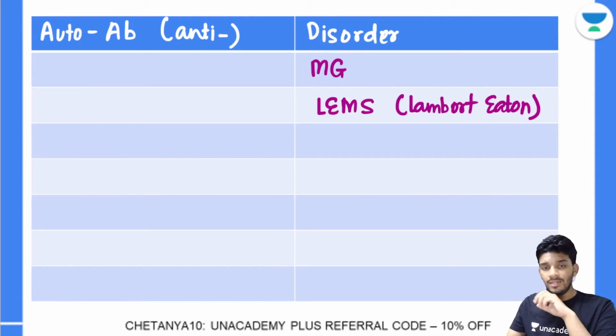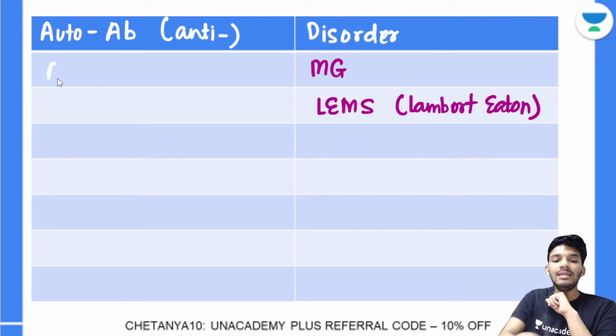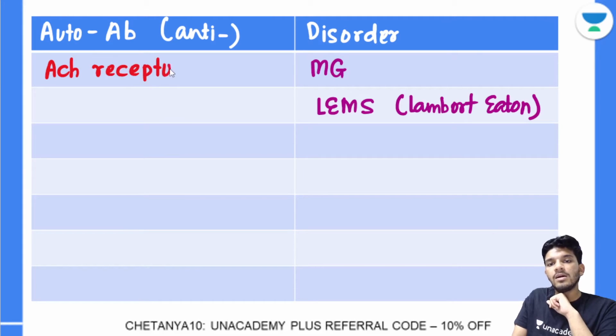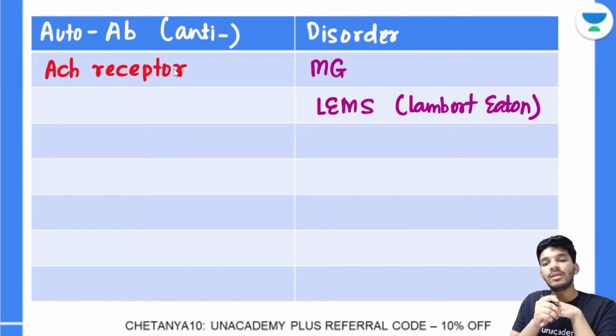In myasthenia gravis, you have antibodies against the acetylcholine receptor. Let me write it in red. The antibodies against the acetylcholine receptor. So there are antibodies against the postsynaptic acetylcholine receptor, and that is about myasthenia gravis.